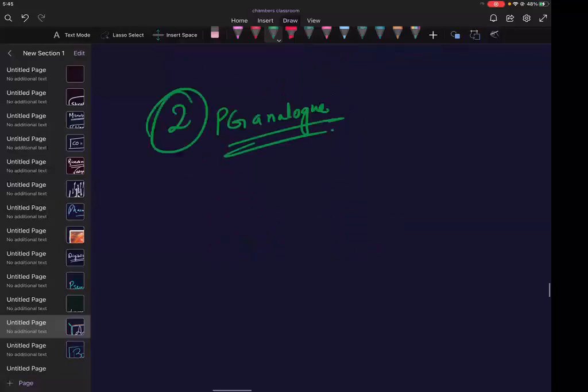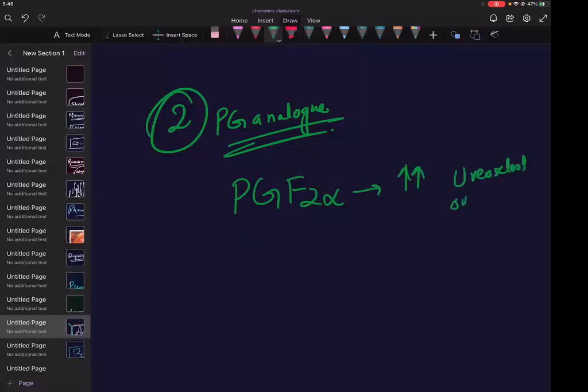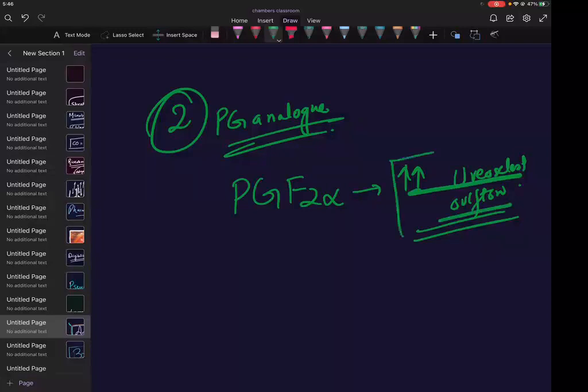Which prostaglandin increases the uveoscleral outflow? PGF2 alpha. PGF2 alpha will increase the uveoscleral outflow. So that means do you want to increase the uveoscleral outflow or decrease?